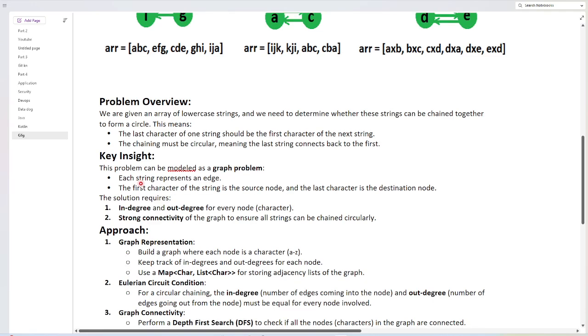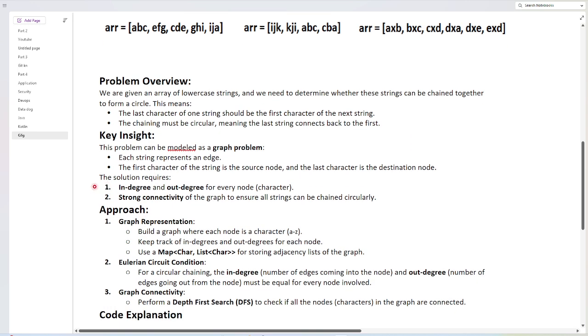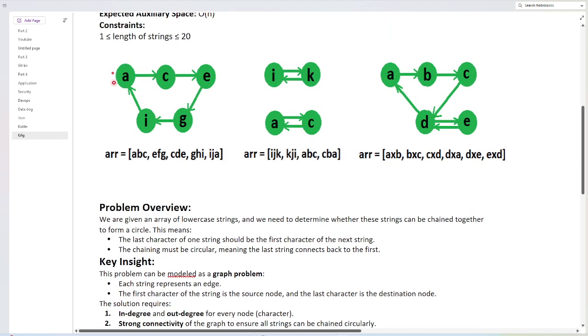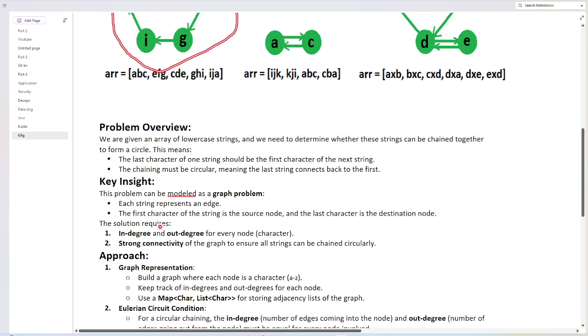The key insight is that you have to model the problem as a graph problem. You have to think of every string as an edge, where the first character of the string is the source node and the last character is the destination node. The solution requires the in-degree and out-degree of every node, every character, and the strongly connected component connectivity of the graph, to ensure all strings can be chained circularly, which means we can do the circular rotation.